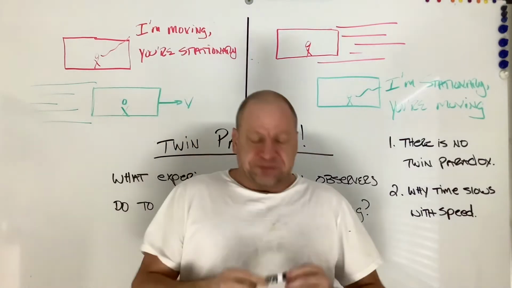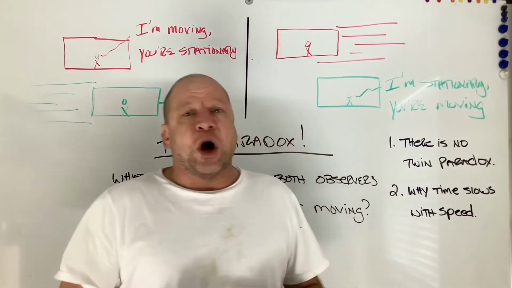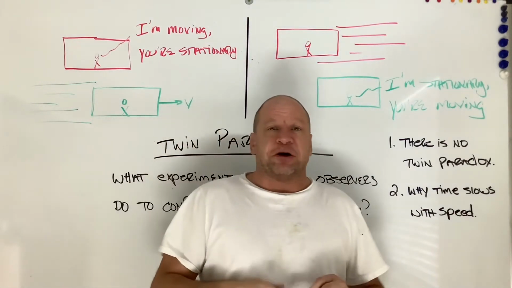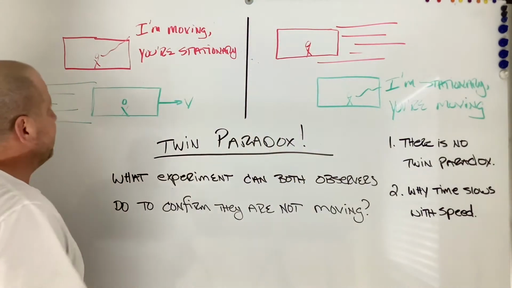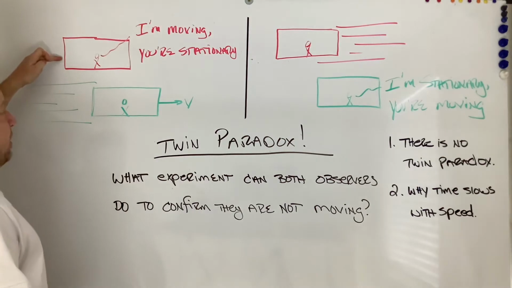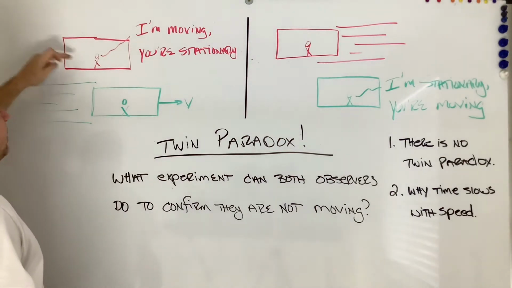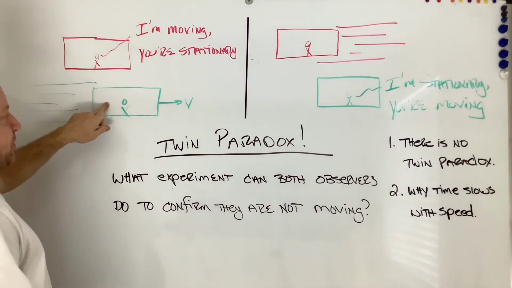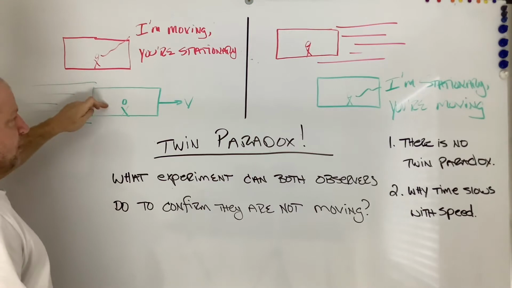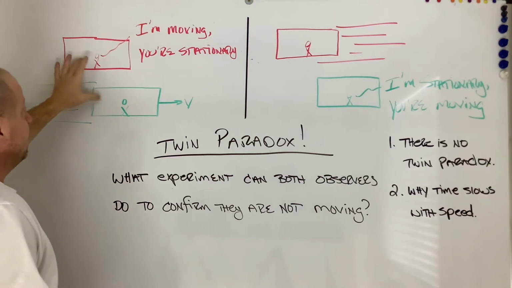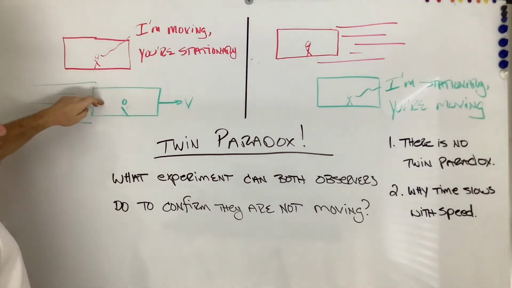How's it going? Today I'm going to show you why there really is no twin paradox. So the twin paradox is kind of like this. We've got a guy who says he's stationary, and then there's another guy in a reference frame that says he's moving. Because there's no acceleration here and there's no acceleration here, they're both inertial. Neither one of them is a preferred reference frame.